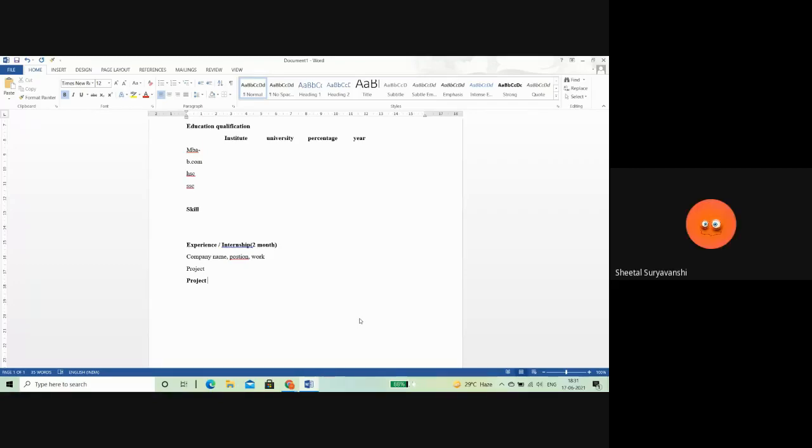So a project is also important. Whatever project was given by college, or after the internship, whatever project you showed in college, you can show that project in a company also, if it is related to the internship. It will boost your resume.